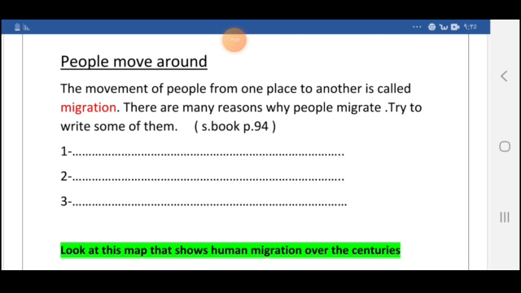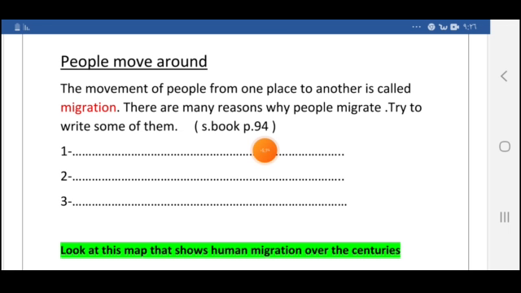You can find three and more on page 94. We can say that they may move to find work or new opportunities. Sometimes people have to leave their own country to escape war or natural disasters. Also, some people, like the Bedouin tribes in the Middle East, are nomadic.